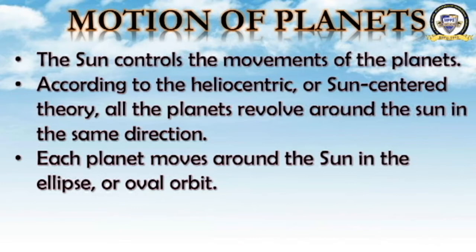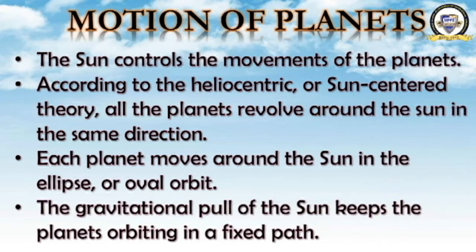Okay, all the planets move around the sun in an oval orbit. The gravitational pull of the sun keeps the planets orbiting in a fixed path. Why don't the planets change their orbit? Because the sun has an energy. What is that energy known as? Gravitational energy or gravitational force.